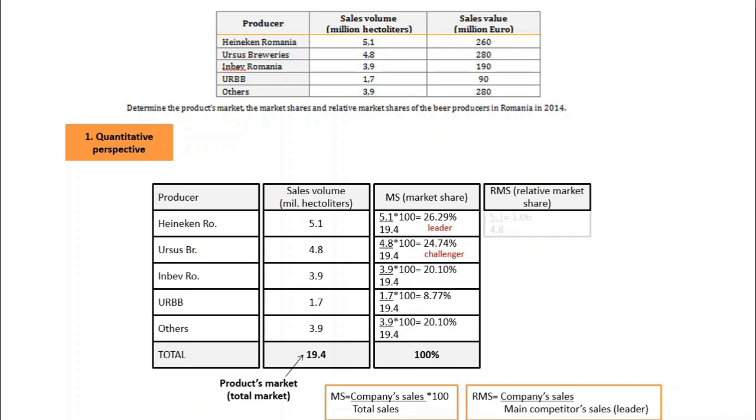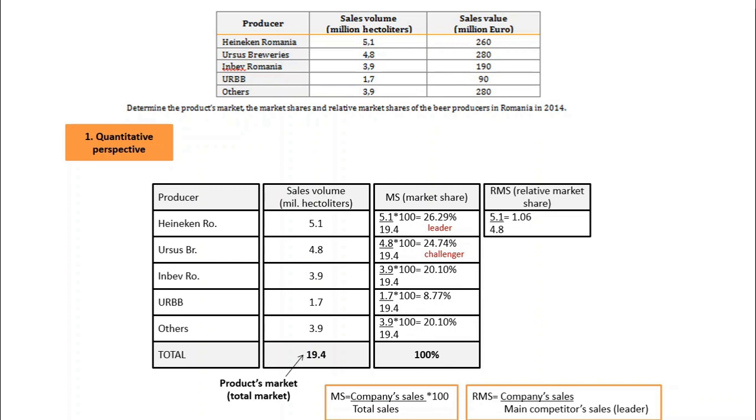Now that we have those two positions, we can compute the relative market share. For the relative market share, we divide the sale of the company to the sale of the leader, except the leader. In case of the leader, we have the sales of the leader over the sales of the challenger. In some situations, you can use also the market share. You don't have to use the sales. The result will be very similar. You will have some differences because you don't work with all the decimals here. If you would take all the decimals, you would get exactly the same result if you divide the sales or if you divide the market shares.